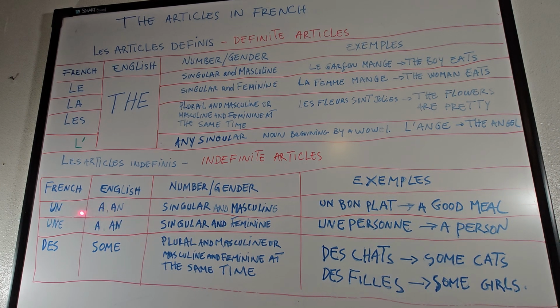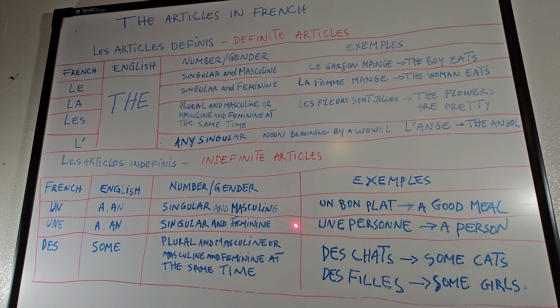It's quite straightforward in English, but in French, you have to specify. Un for masculine, une for feminine. They're always in front of a noun. I'm going to give you an example of une: une personne. That literally means a person. Une, that's a. Personne, that's a person. But here, the person is feminine.